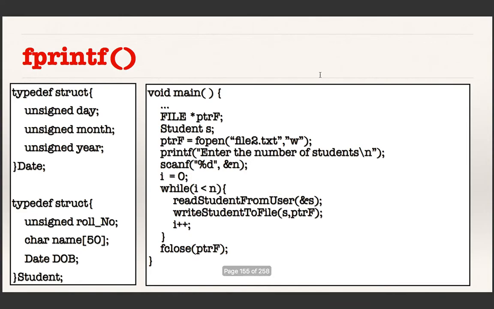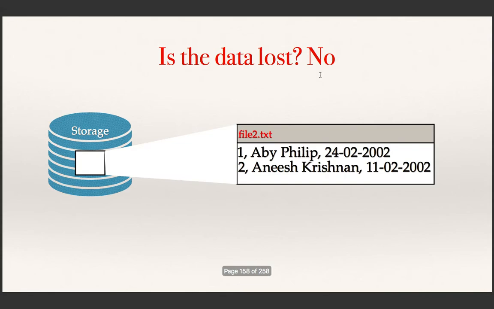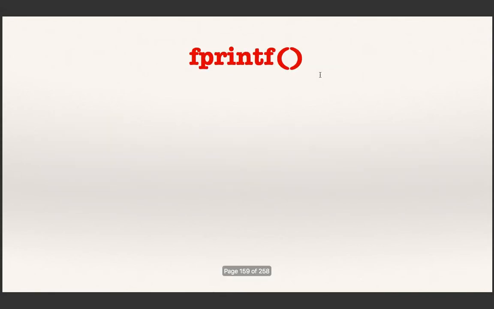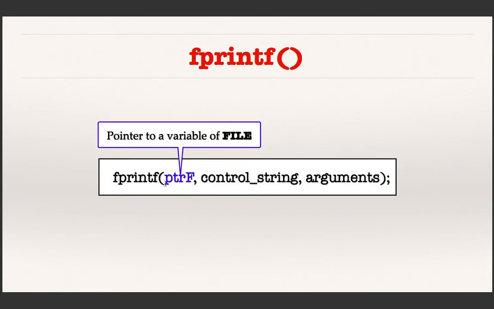Okay, so that's it. So let us try to formalize. You have to remember that the data is stored in the file, and the data is not lost. If you formalize the fprintf statement, it is like this. And the only additional thing when compared to printf is that you are passing the pointer to the file. Otherwise, fprintf and printf are the same.